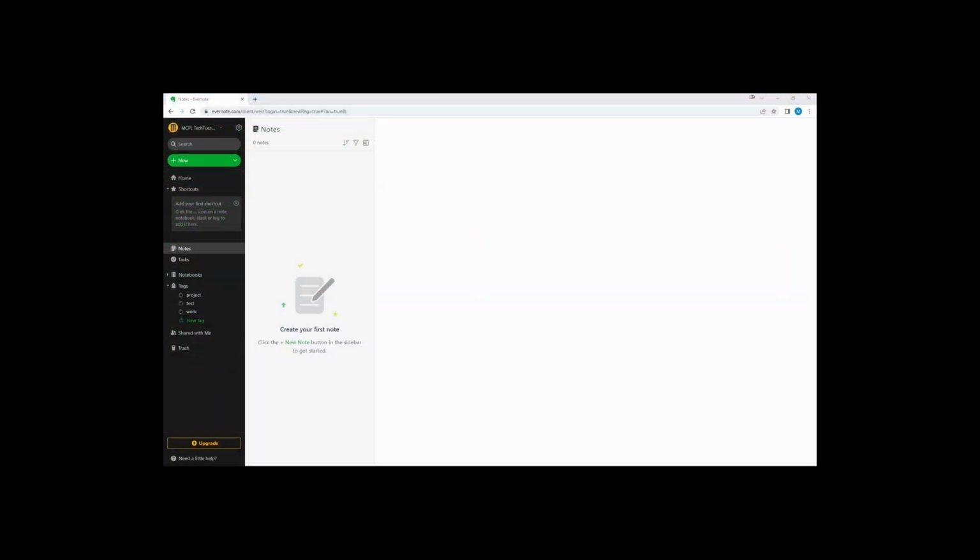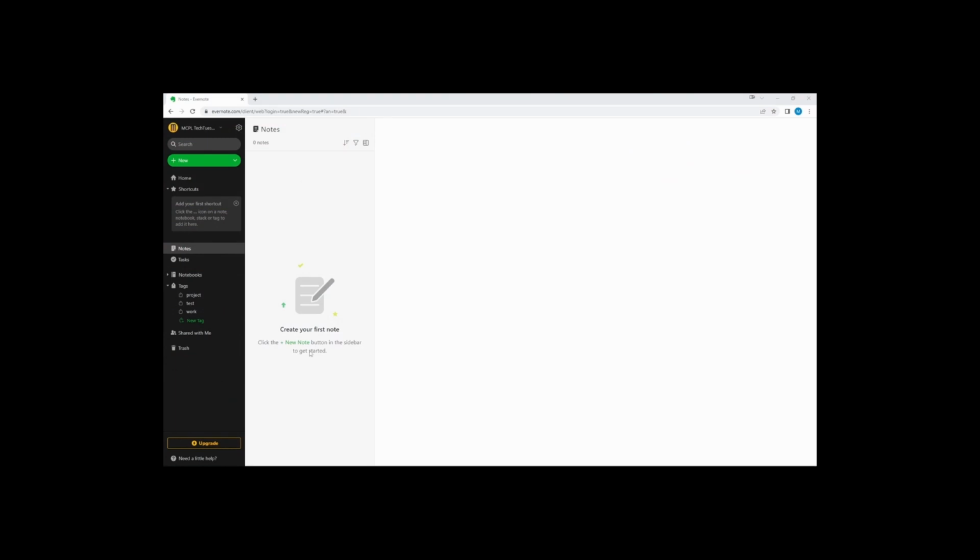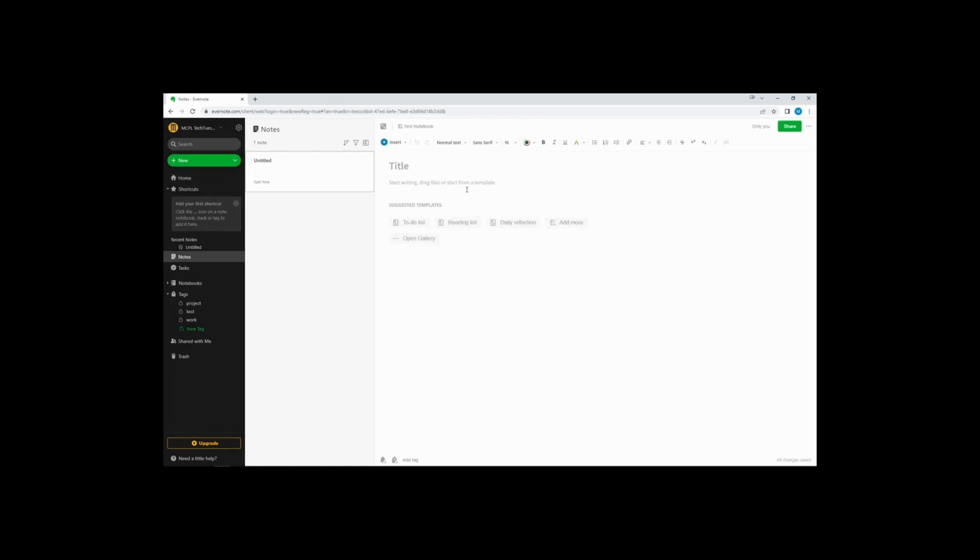After creating an account, it will immediately prompt you to start taking notes. Just click the big green New button and select Note. Upon first glance, it looks just like your regular word processor, right? Essentially it is, except it focuses on being able to jot down notes quickly. You can choose your font size and font color. You can create a title now or later, or you can just start typing and you can change how it looks at a later time.